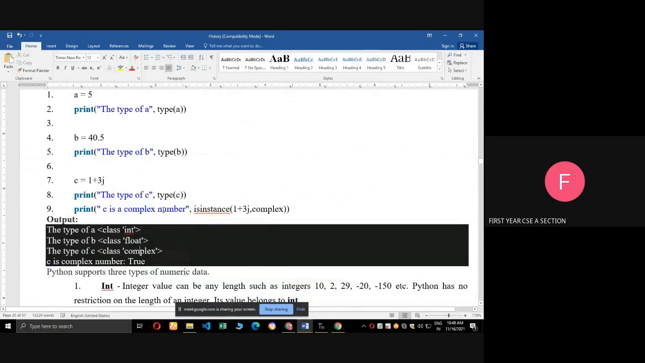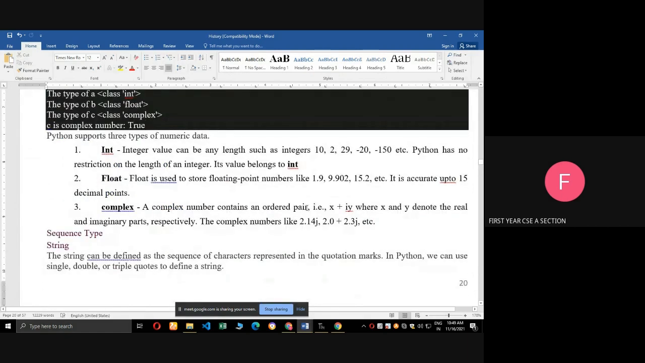Next one, see this ninth line. Print, c is a complex number, comma, isinstance. It will give the output true or false, whether 1 plus 3j is a complex number or not. So it gives the result true. Okay, see the output, true.